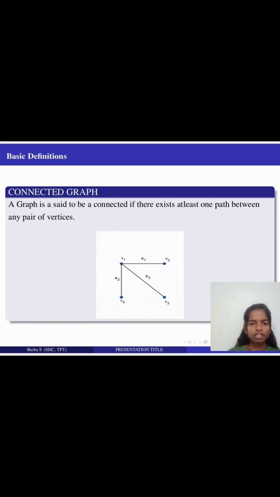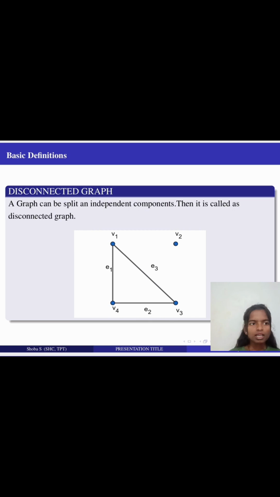Let's see the definition for connected graph. A graph is said to be connected if there exists at least one path between any pair of vertices. Now let's see the definition for disconnected graph. If a graph can be split into independent components, then it is called a disconnected graph.